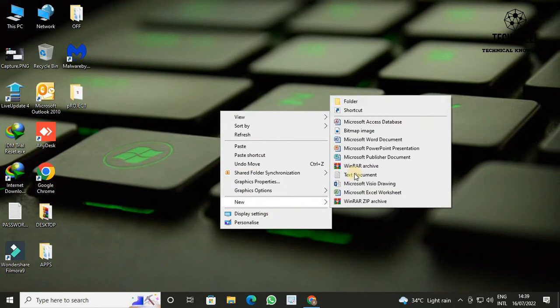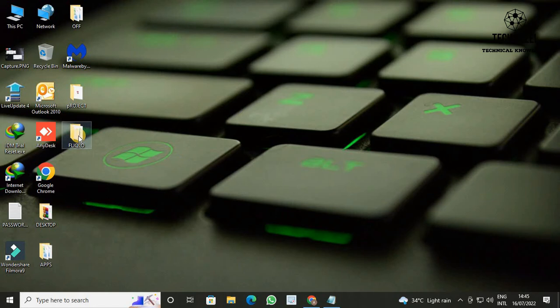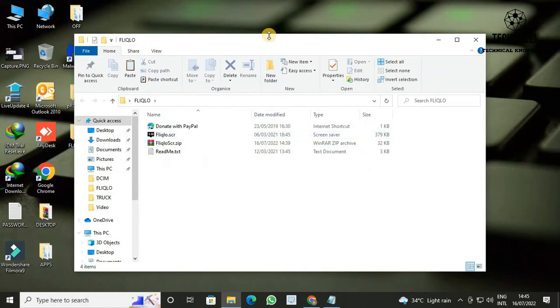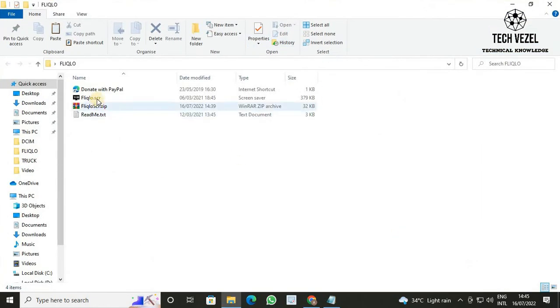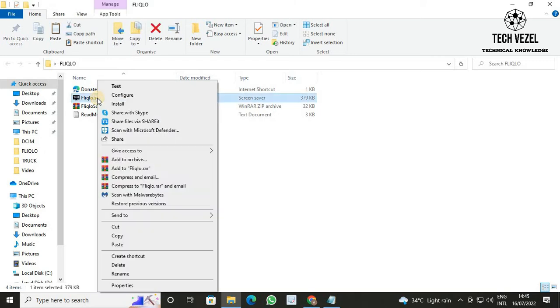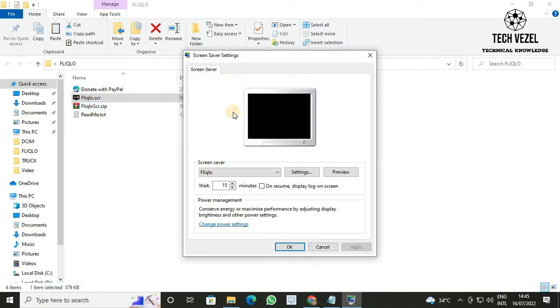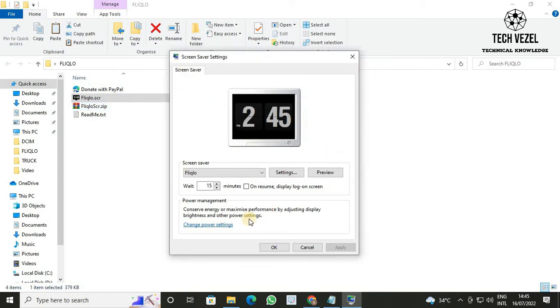So now what you have to do is right click on the icon and install it on your PC. The screensaver settings will appear, and from here you can set all the parameters of this FliqLo Screensaver.